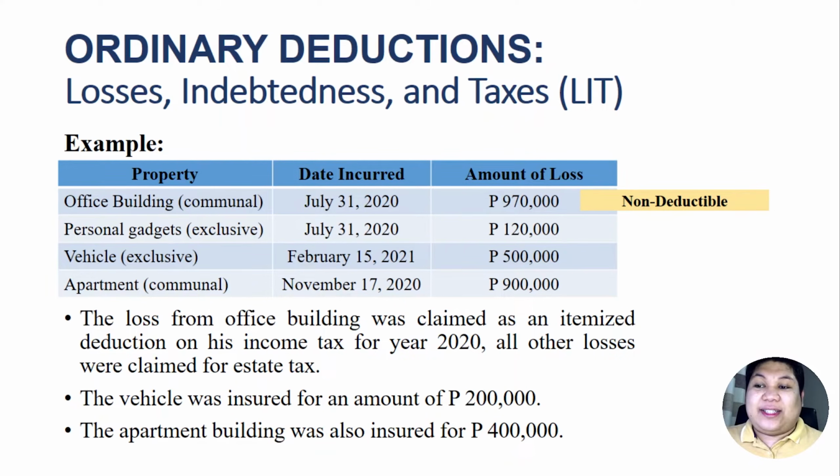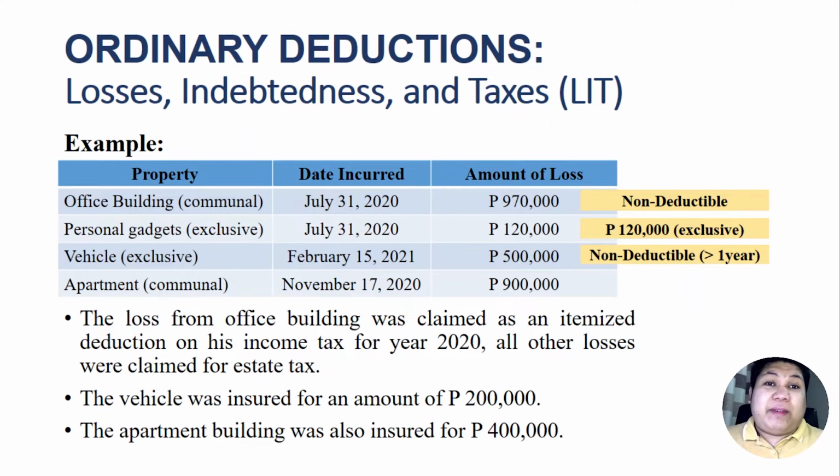For personal gadgets, this is deductible in full amount, the 120,000, and this loss is deductible from the exclusive estate of Juan because the personal gadgets here are referred to as exclusive properties of Juan. And the loss arising from the vehicle could not be deducted.